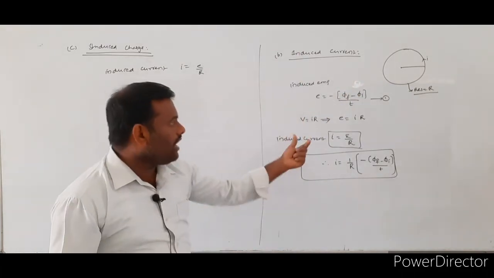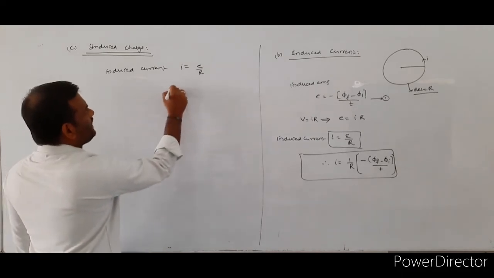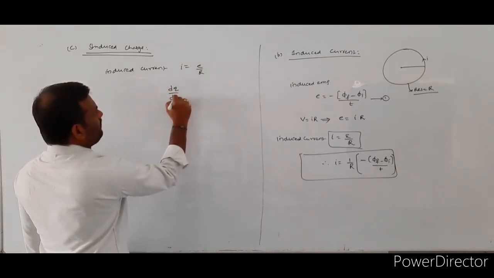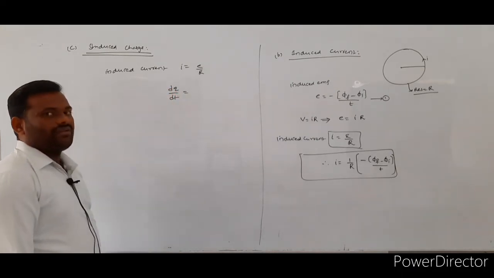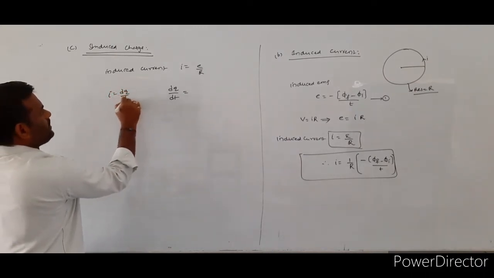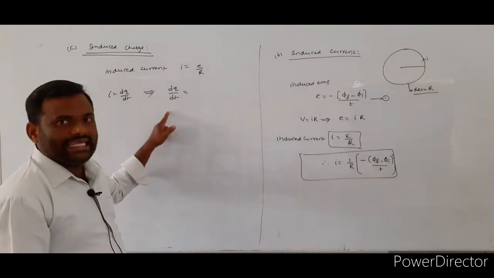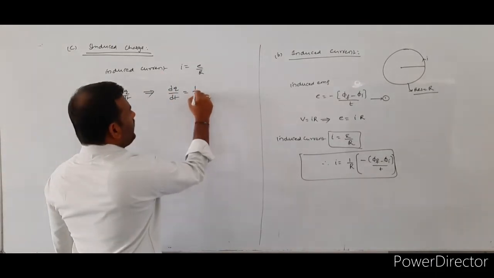By the definition of electrical current, the instantaneous current is given by I is equal to dq by dt. Therefore, dq by dt is equal to 1 by R into